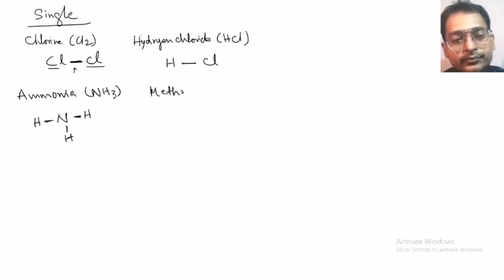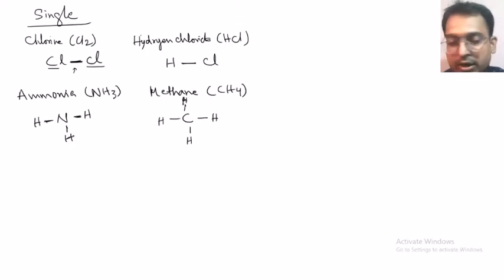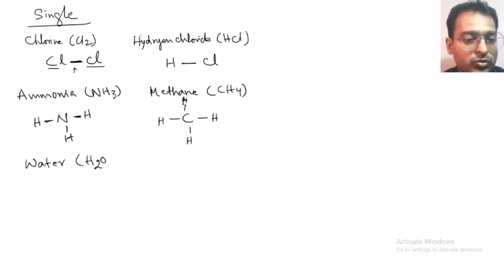Methane, formula CH4. There is carbon forming four covalent bonds with four hydrogen atoms. Another very famous example, water, H2O. Oxygen in the center forms bonds with two hydrogen atoms.